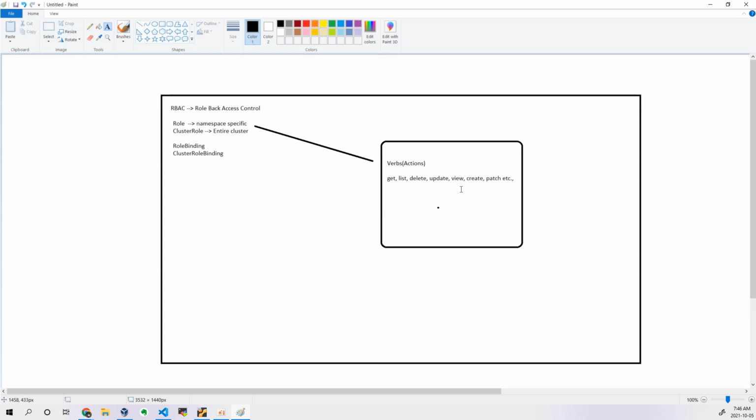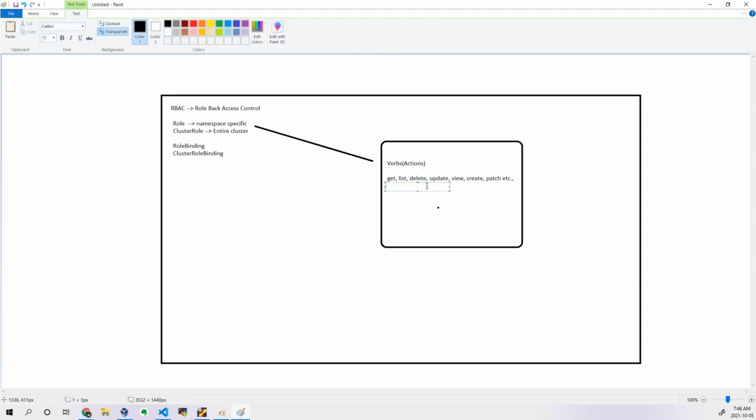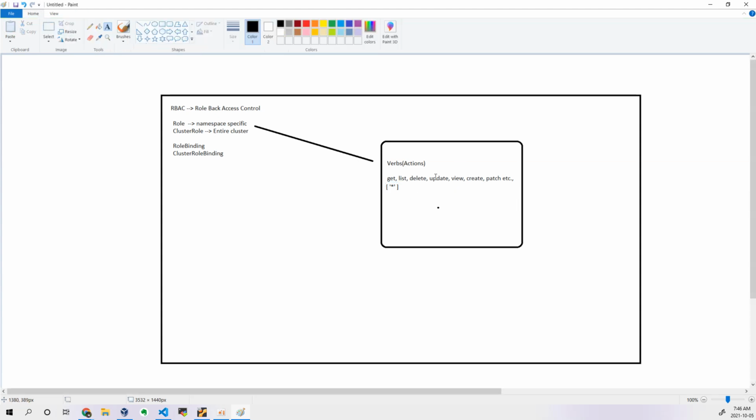Okay, so if you want to do that, we have to have an action called you. This role should be created with that particular action. If you want to apply all the verbs, instead of writing these parameters all together, inside the bracket we need to write the star symbol, which means that all the actions are allowed. Okay, if you don't want to take the headache, you can write it like this, which means that all the actions are allowed. That's one thing we have to remember.